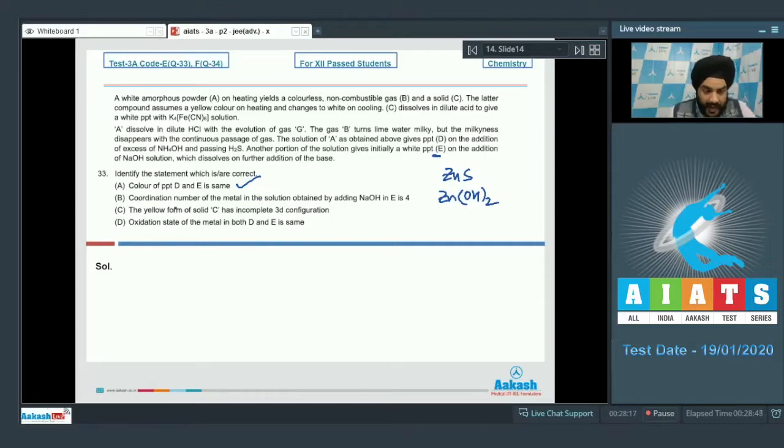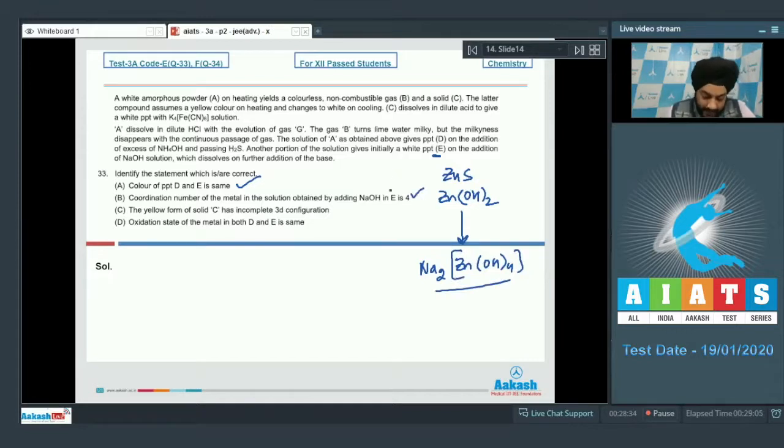If we talk about option B now, the coordination number of the metal in the solution obtained by adding NaOH in E is 4. This is correct, students. We had seen that it is going to give Na2[Zn(OH)4]. So a tetra coordinated complex of zinc will be obtained.